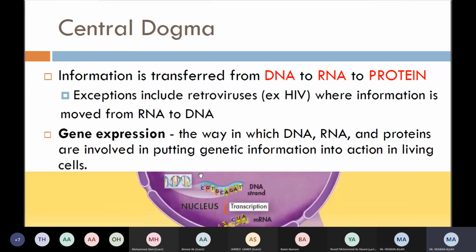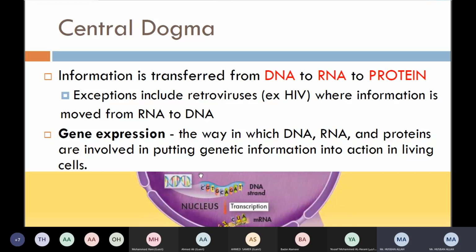Which branch of biology? Biology has many branches. So which branch are we studying now? Molecular biology. I told you it's molecular biology, right? In which we are going to study on the molecular level. DNA and RNA are what? Biomolecules, right? They are the molecules of life. So in this we are going to study molecular biology.